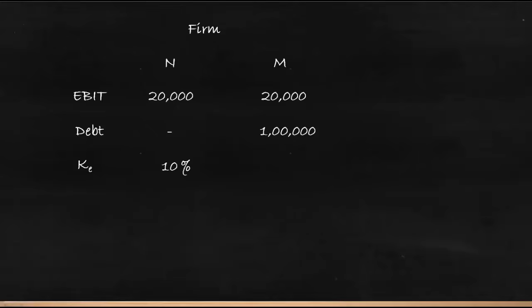Let us jot down the key information in the question. There are two firms, namely N and M. EBIT of both the firms is 20,000. The debt component is present only in firm M, which is 1 lakh. The cost of equity for firm N is 10%, whereas for firm M it is 11.5%, and the cost of debt is applicable only for firm M, which is 7%.